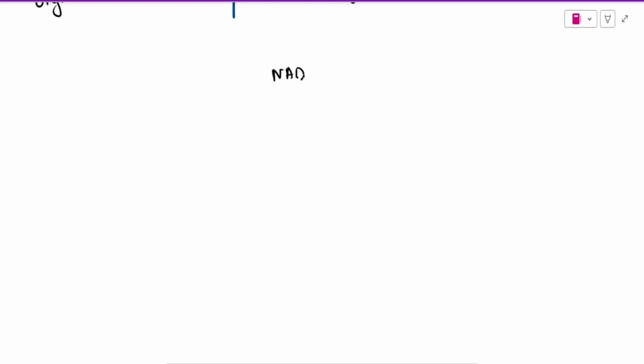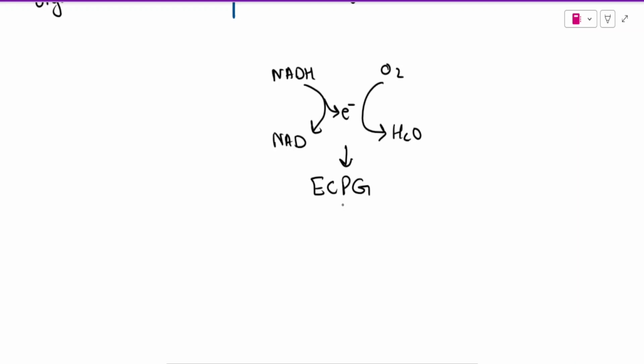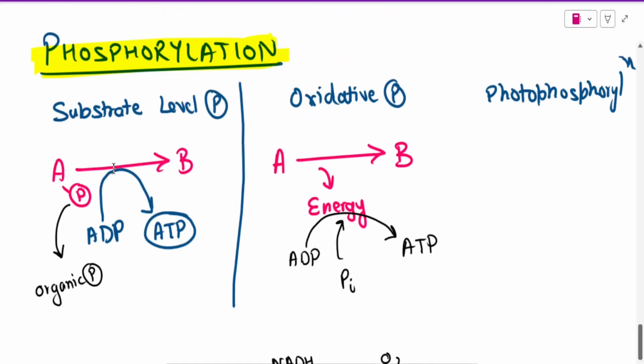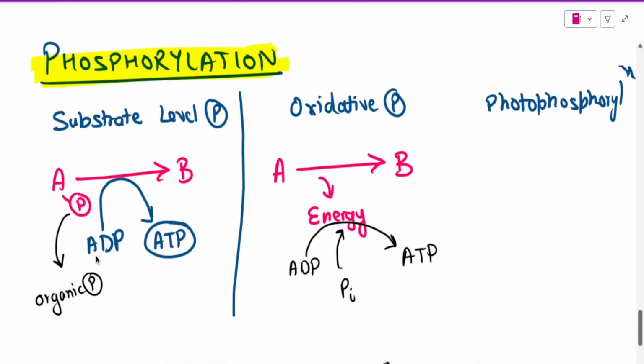If we see this process in a bit more detail, there is oxidation. For example, NADH is being oxidized into NAD. There is loss of electron. This electron is being accepted by oxygen. There is formation of water, and due to these energy differences there is creation of an electrochemical proton gradient which will help in the proton motive force, and this proton motive force will be responsible for attaching phosphate to ADP, and there is formation of ATP. But this phosphate is inorganic phosphate, whereas in case of substrate level phosphorylation, the phosphate is organic phosphate because it is attached to this organic molecule.